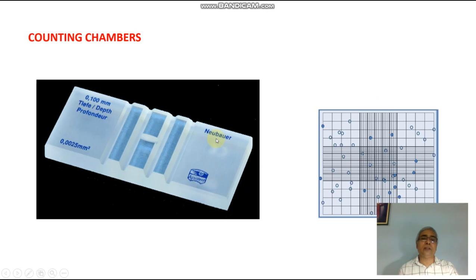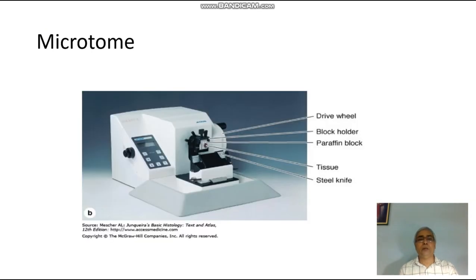Over this slide, this is a microscopic slide, a large number of horizontal and vertical lines are put, and you count the number of cells which lie in the different chambers. On that basis, you can find out what is the count of RBC or WBC.